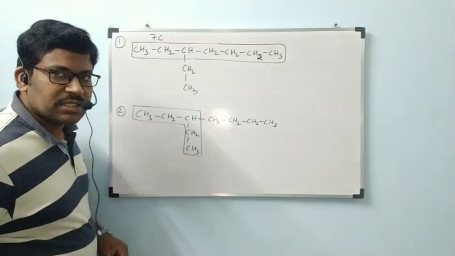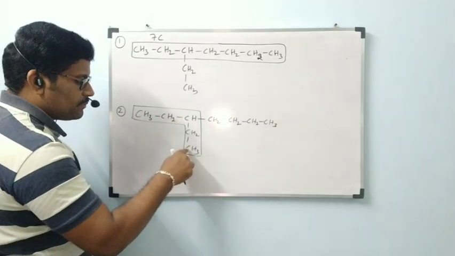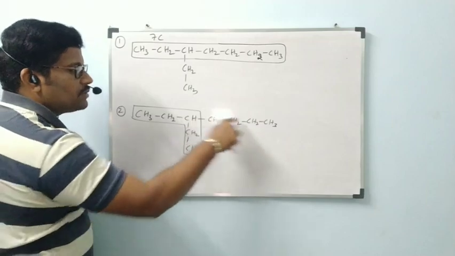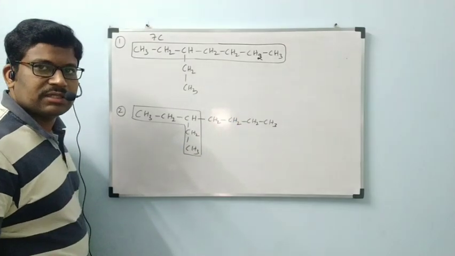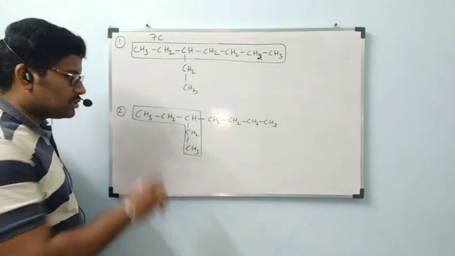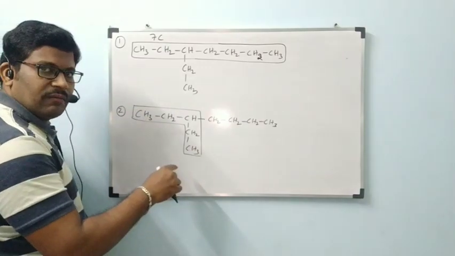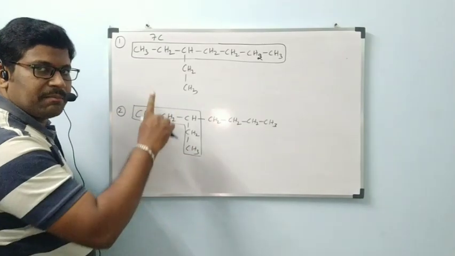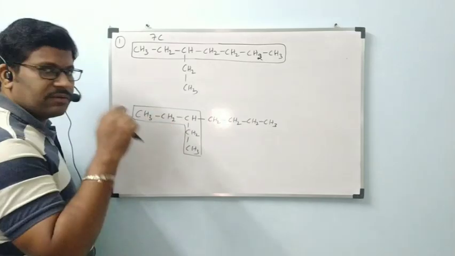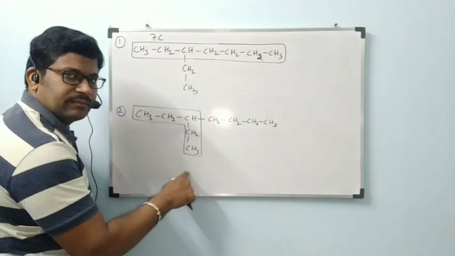Please, once again I am mentioning, if you come like this up to here, you have to stop. Again, we should not go like this, then there is no meaning of selecting the parent chain. If you select one thing, we should not come back or raise our hand. Simply go through like this up to the end.